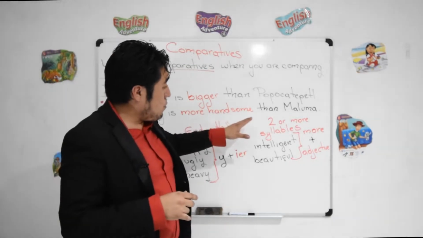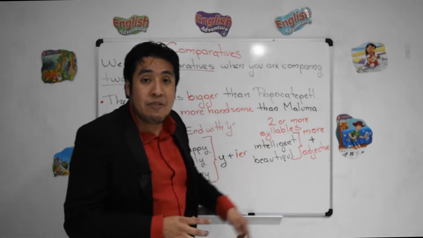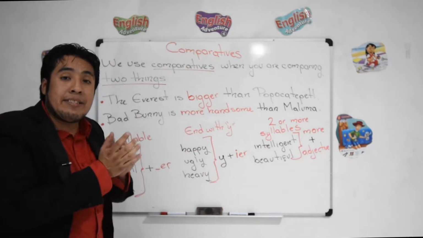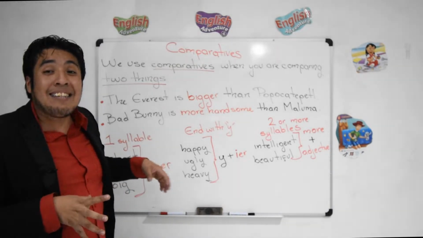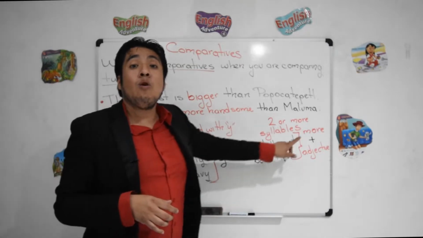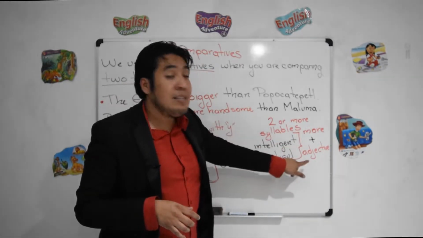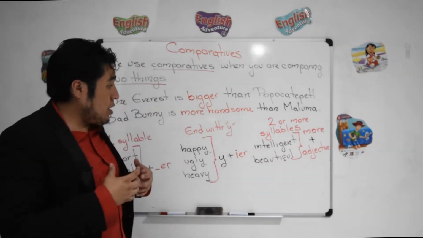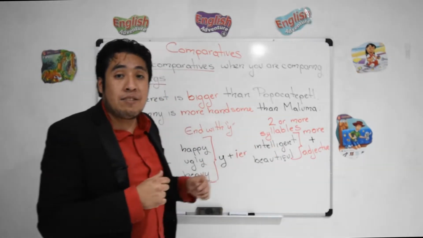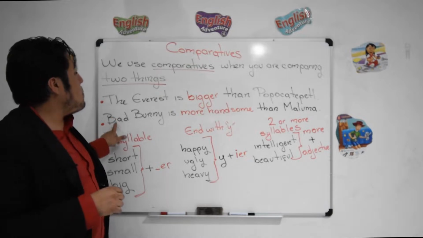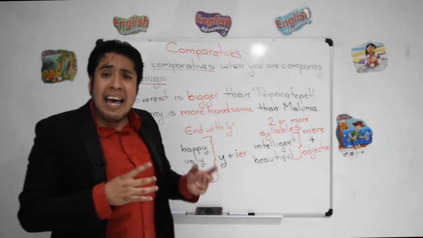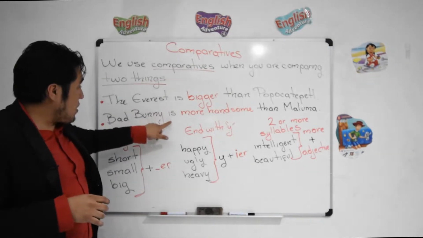So in the third group, two or more syllables, intelligent, handsome, interesting, right? In this third group, we don't use these endings, but we use more plus an adjective. So I mean more intelligent, more beautiful, more handsome. Remember this example, Bad Bunny is more handsome than Maluma. And one more time, we use the verb to be.